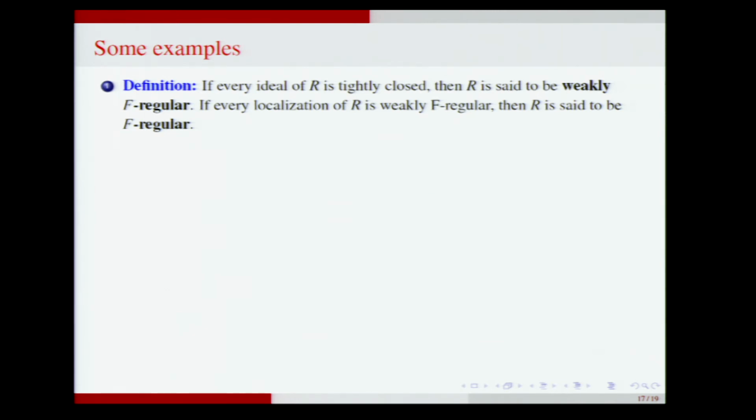So if every ideal is tightly closed, then the ring is called weakly F-regular. If every localization is weakly F-regular, then it is called F-regular. A Gorenstein ring is F-rational if and only if it is F-regular. So in Gorenstein rings, if you show one system of parameters is tightly closed, then all ideals will become tightly closed. These are surprising things in characteristic p, that by doing one single calculation, you can then show that all other ideals are tightly closed.